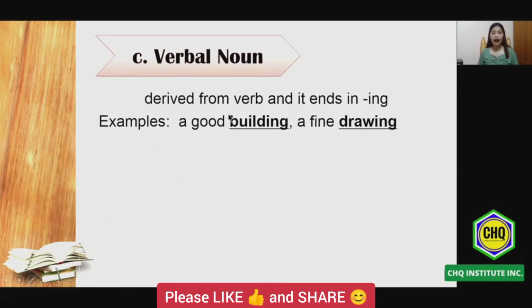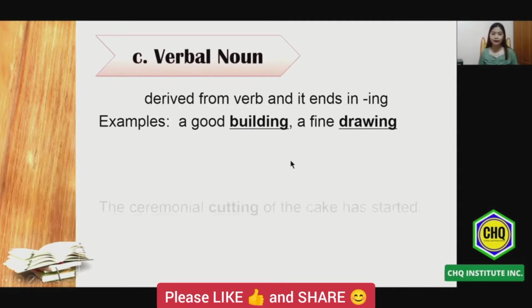So mostly a verbal noun is written after the adjective. Say for example, a good building. Good is an adjective. Building is a noun. So our adjective good is describing the building, which is the verbal noun.